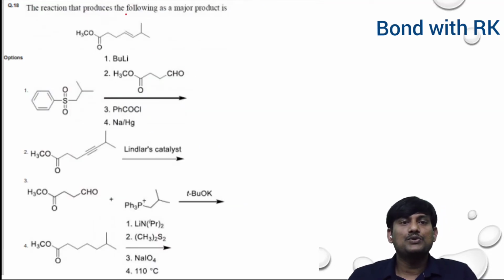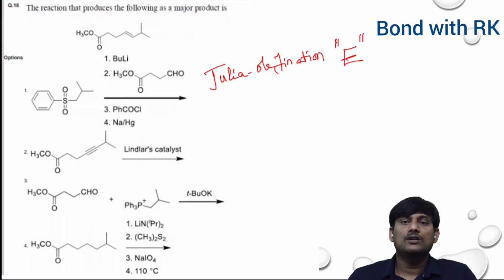The reaction that produces the following as a major product is the first reaction. This one is the Julia-Lythgoe olefination reaction. In the Julia-Lythgoe olefination reaction, we will get the E configuration. The configuration at the C double bond C is E.